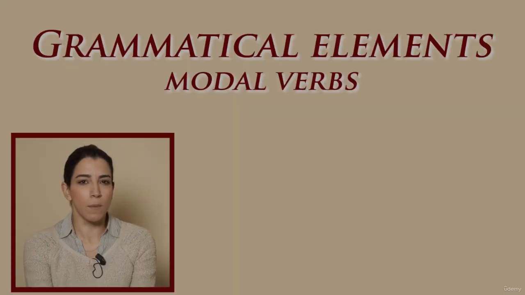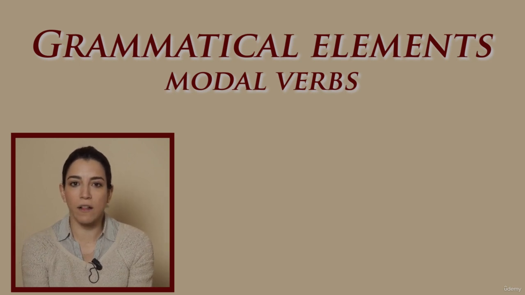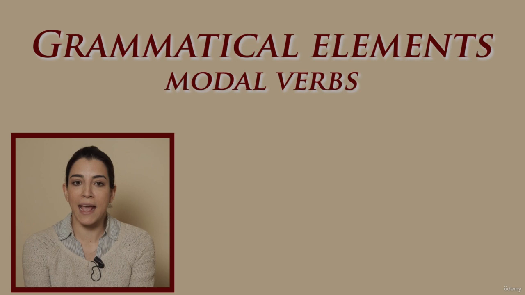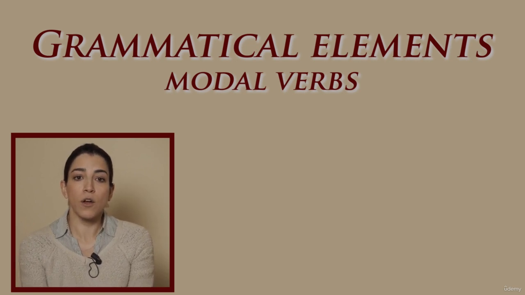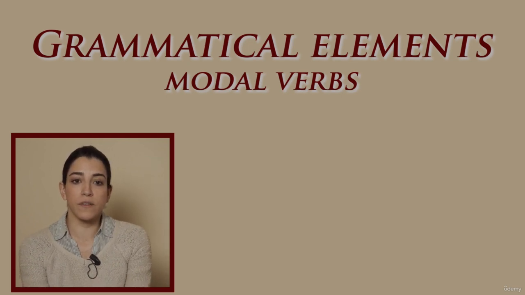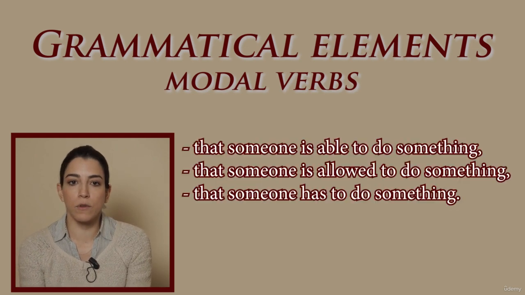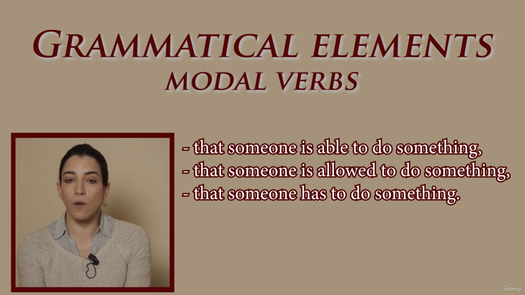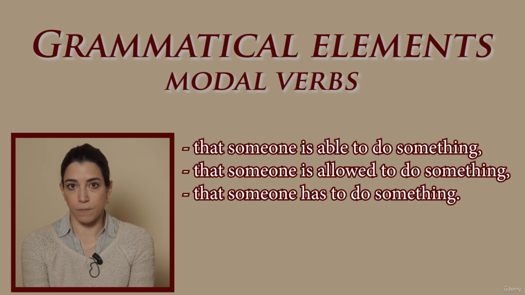In this lesson, we'll have a look at modal verbs. What are modal verbs? Modal verbs are words such as can or could, will, would, shall, should, ought to, may, might, must, and have to. They are used before infinitives to add a different meaning to the word. For example, we use modal verbs to say that someone is able to do something, that someone is allowed to do something, or that someone has to do something.